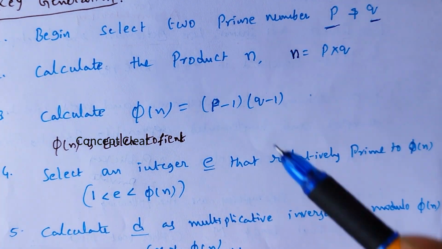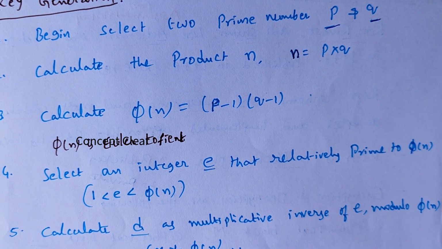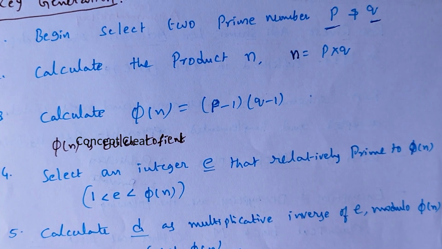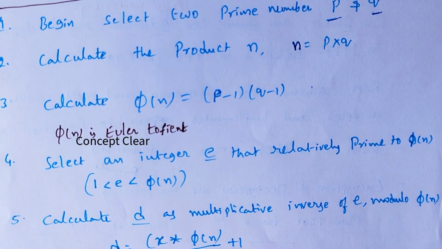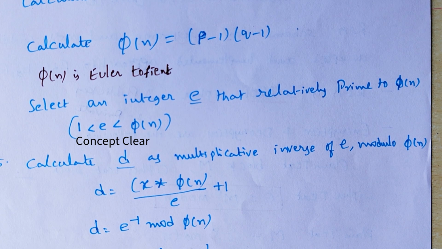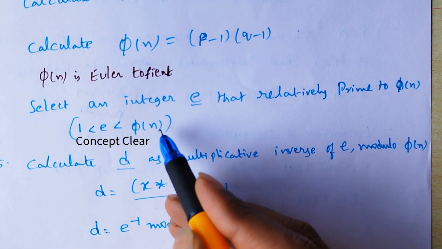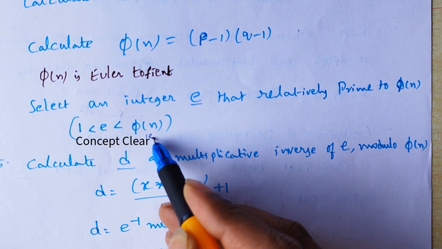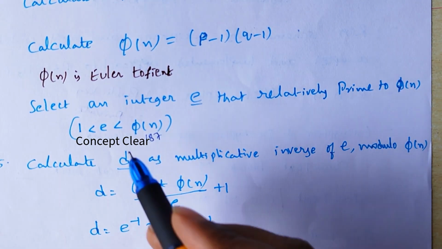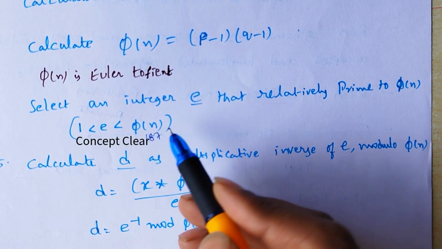According to key generation, the phi of n value is p minus 1 into q minus 1. Okay, what is the fourth step? Select an integer e that is relatively prime to phi of n. That means the greatest common divisor of e and phi of n is 1. So the range is 1 less than e less than phi of n. Here what is the phi of n value? We will see in the example.